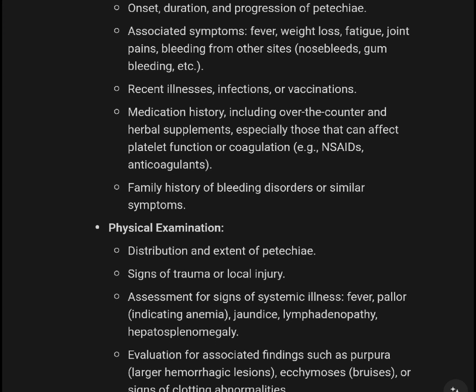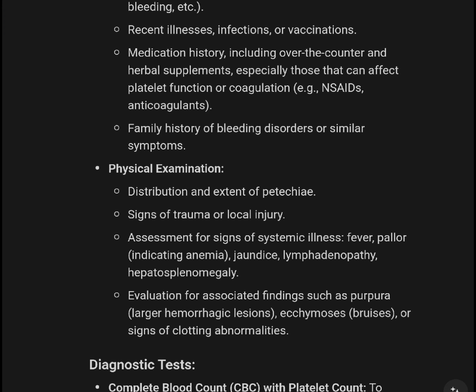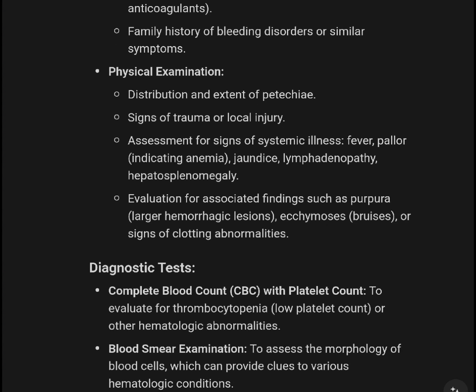Family history of bleeding disorders or similar symptoms. Physical examination: distribution and extent of petechia, signs of trauma or local injury, assessment for signs of systemic illness such as fever, pallor indicating anemia, jaundice, lymphadenopathy, hepatosplenomegaly, and evaluation for associated findings such as larger hemorrhagic lesions, ecchymosis, bruises, or signs of clotting abnormalities.